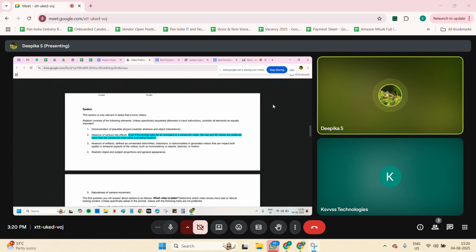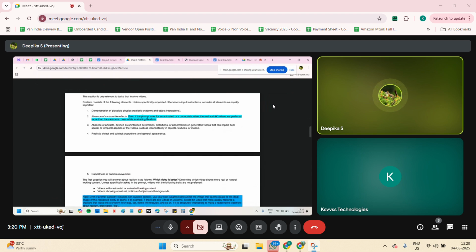Okay. So for realism, we know the image should be real. We can feel that it is an AI generated video, right? Easily we can find. So if that is not an edited one and you feel that it is realistic, then fine. If an animated or cartoonish video is present, then that will not come under realism. We should have a realistic video, then only we will consider this.